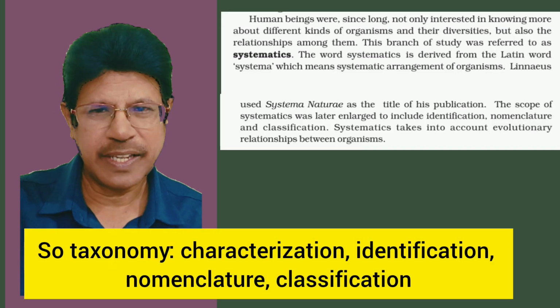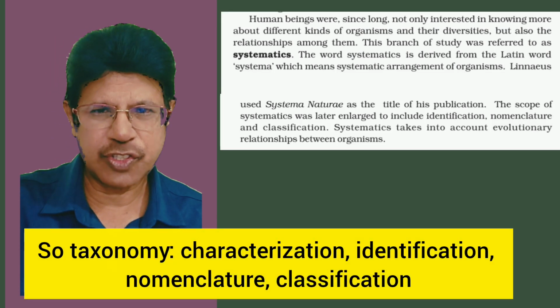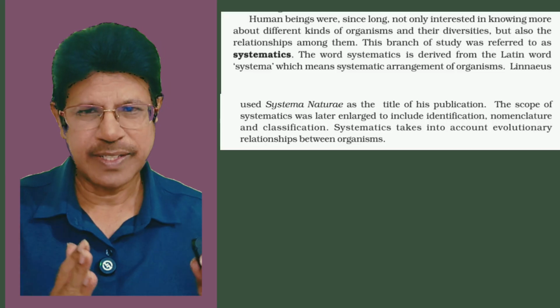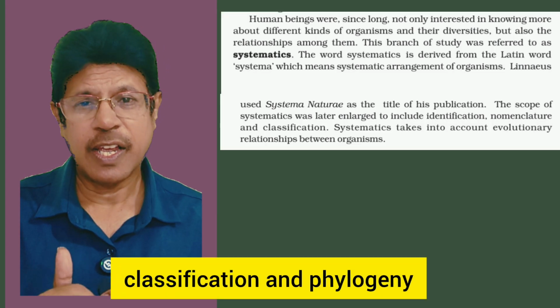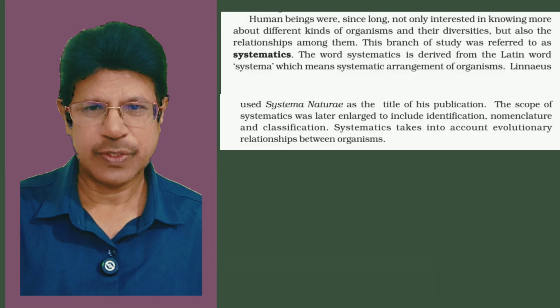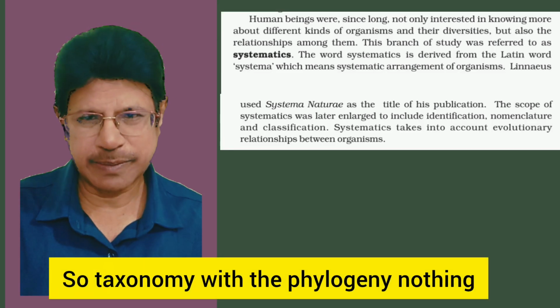So taxonomy includes characterization, identification, nomenclature, classification. Systematics includes identification, nomenclature, classification, and phylogeny. So taxonomy with phylogeny is nothing but systematics.